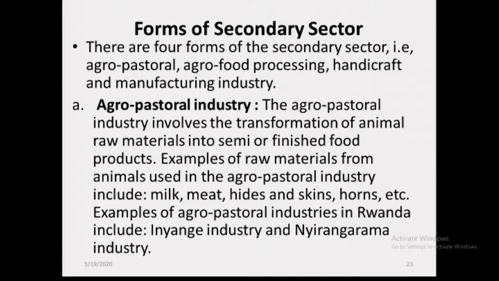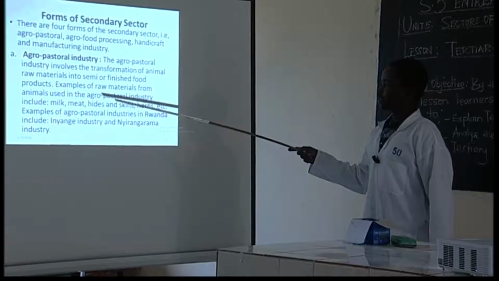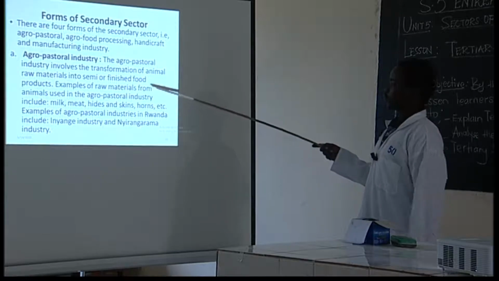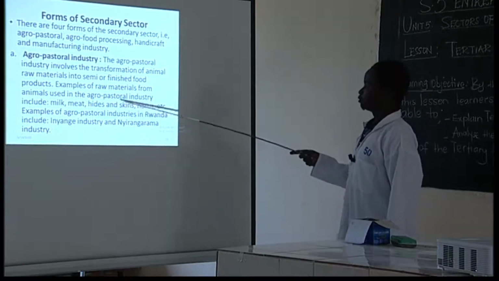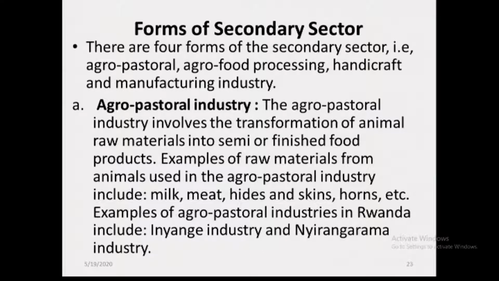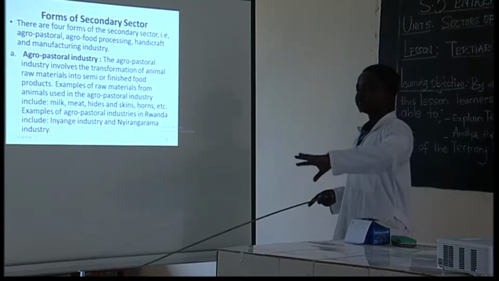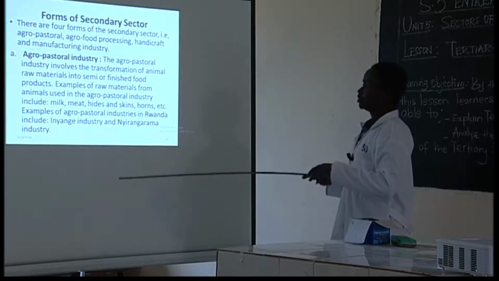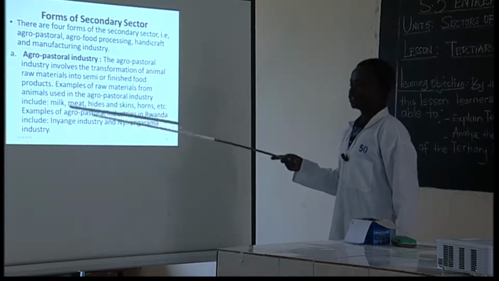We talked about agropastoral industry, where we said agropastoral industry is the transformation of animal raw materials into finished food products. We talked about examples of raw materials from animals used in the agro industry: milk, meat, hides and skins, horns, etc. Milk will be raw material from livestock. So with agropastoral industry, we are changing the raw materials from these animals into finished products.